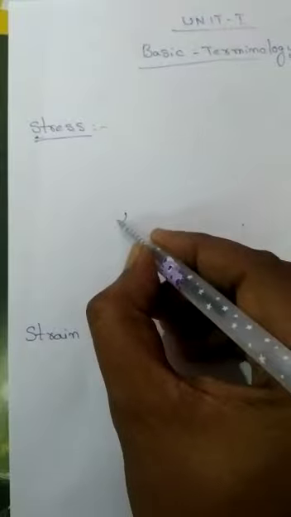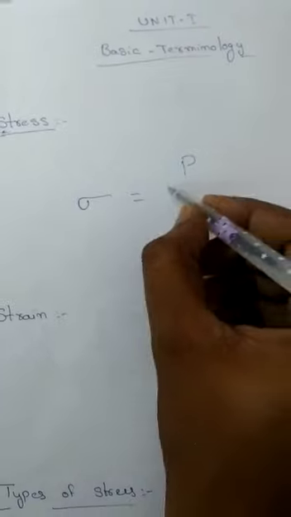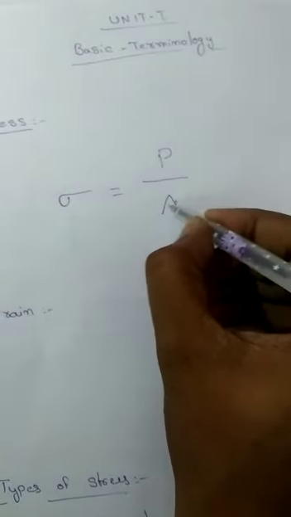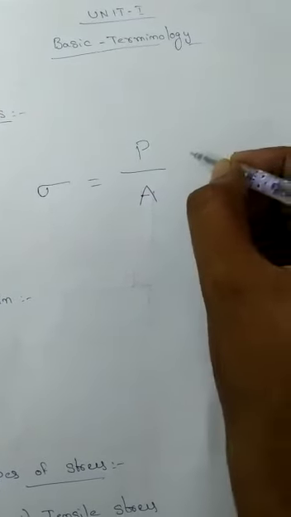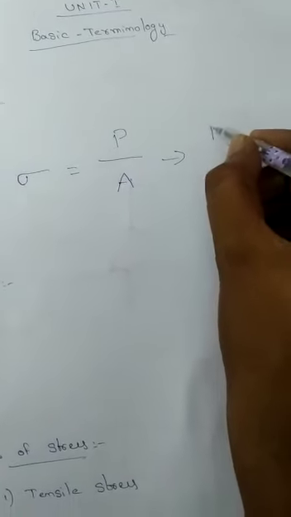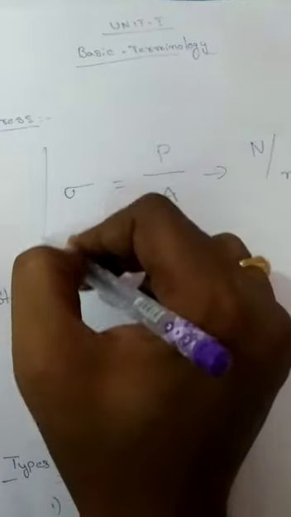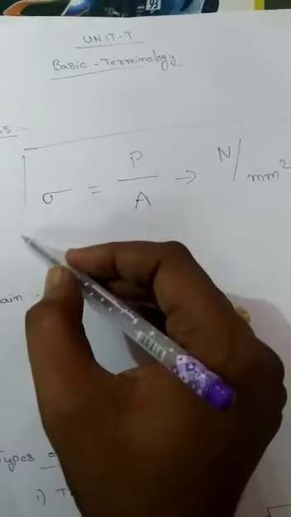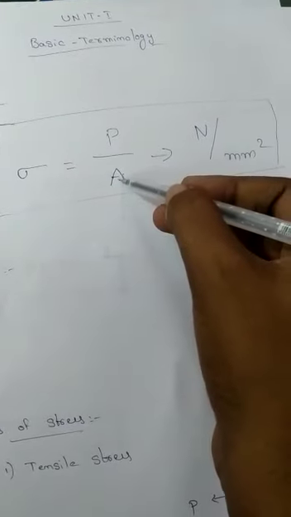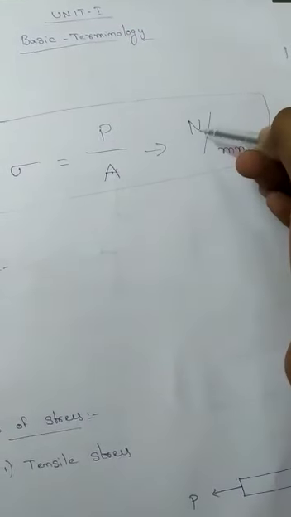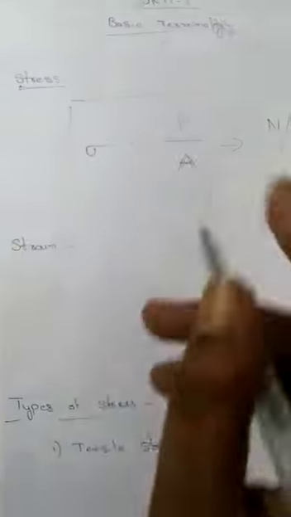Stress is indicated by the letter sigma. The formula to calculate it is sigma equals P by A, where P is the load, the external applied force, and A is the cross sectional area. The units for stress are newtons per mm square. Sigma is equal to force by area. Force units are newtons, area units are mm square, so newton per mm square. This is stress.